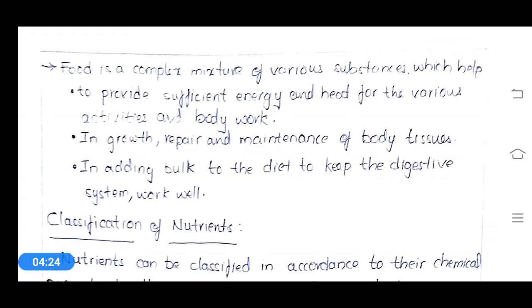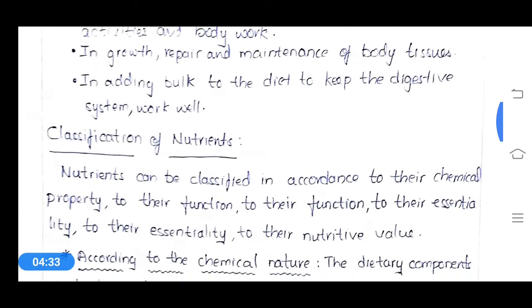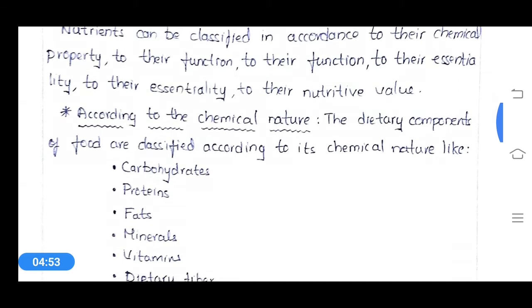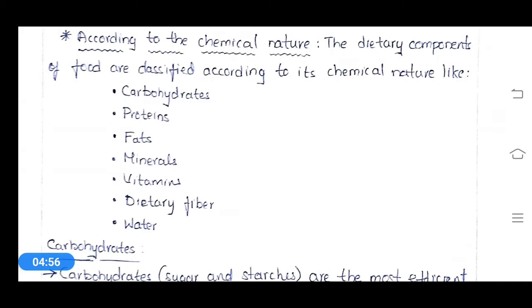Now let's see the classification of nutrients. We have different kinds of classifications. Firstly, let's see according to chemical nature. These nutrients can be classified in accordance with their chemical property, their function, their essentiality, and their nutritional value. So the first one is according to chemical nature.